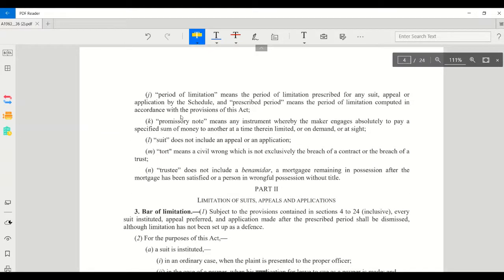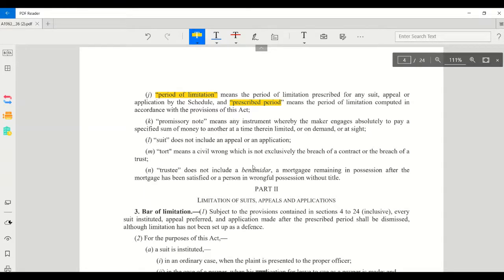Then, period of limitation. Period of limitation means the period of limitation prescribed in the Act, while prescribed period means the period of limitation calculated in accordance with the provisions of the Act. So there is a teeny tiny difference between the two. Period of limitation means the period of limitation prescribed for any suit by the schedule in this Act. Prescribed period means the period of limitation computed in accordance with the provisions of this Act.